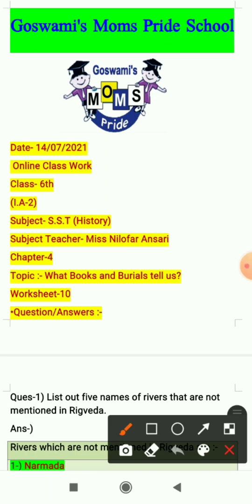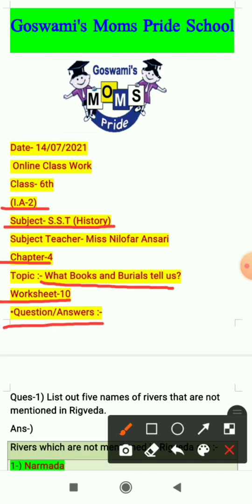As you all know, we are doing the syllabus of internal assignment 2. Our subject is SST, and in SST we are doing history, chapter 4. The topic of the chapter is what books and burials tell us. In the previous worksheet related to chapter 4, I explained the keywords and exercises related to the chapter. And in today's worksheet 10, I will explain the question answers related to chapter 4 only. So now let's see the question answers.